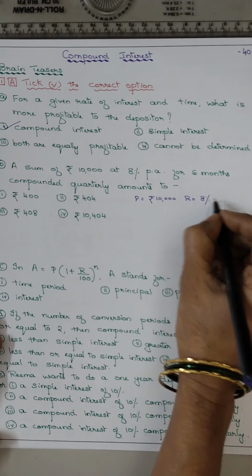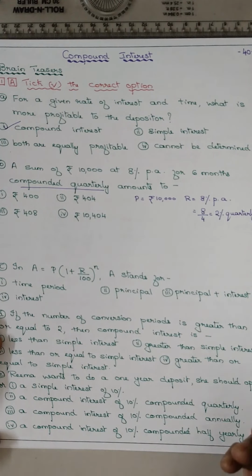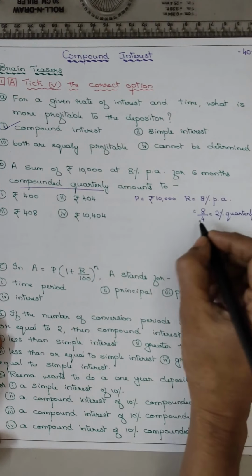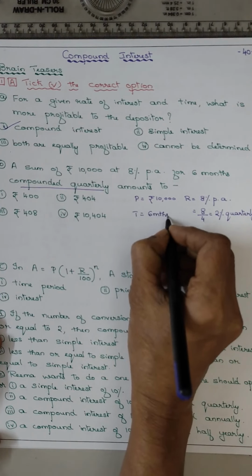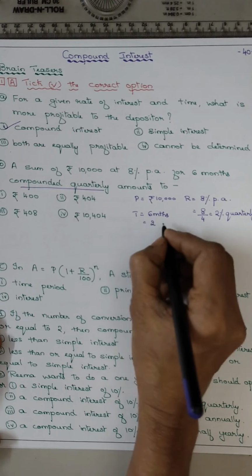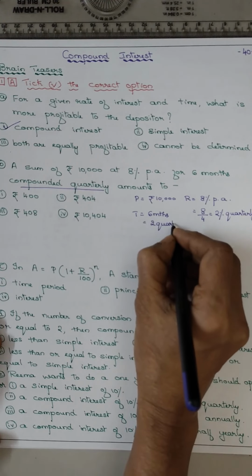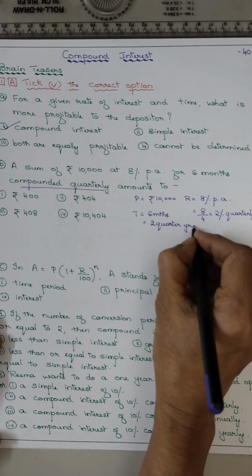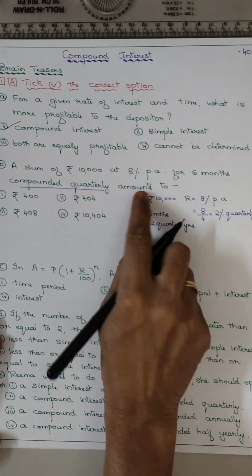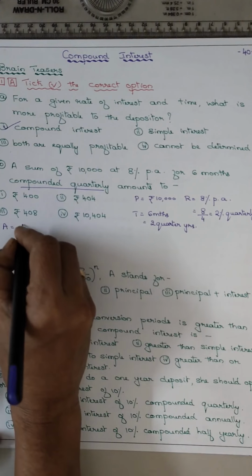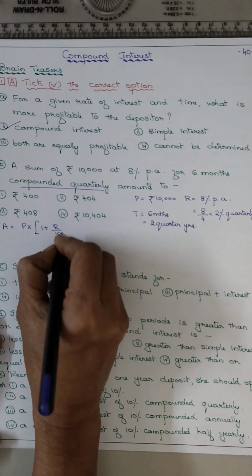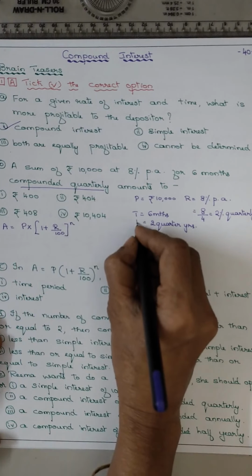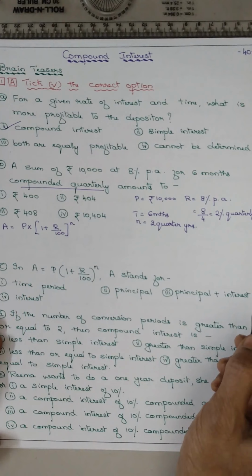Remember, if it is annually, divide by 2. If it is quarterly, divide by 4. Now 6 months. So time is equal to 6 months. How many quarter years? That is 2 quarter years. Now find out the amount. A is equal to P into 1 plus R upon 100 the whole raised to n. This is n is equal to 2 quarter years.